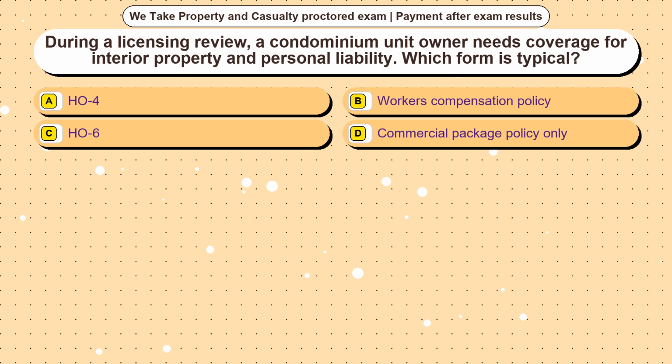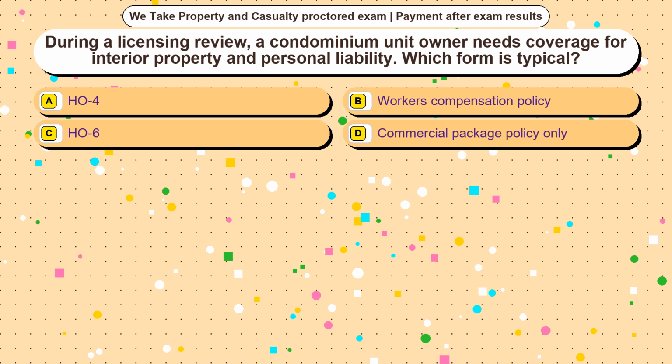Question 12. During a licensing review, a condominium unit owner needs coverage for interior property and personal liability. Which form is typical? Option A, HO4. Option B, workers' compensation policy. Option C, HO6. Option D, commercial package policy only. The correct answer is option.